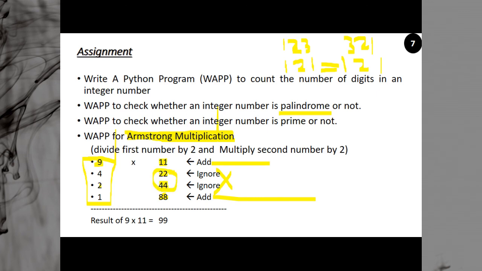You have to ignore these two numbers, and you have to add these two numbers. If you add 11 and 88, the sum is 99, and this is the multiplication of 9 and 11. So this is the Armstrong multiplication method which you have to do.